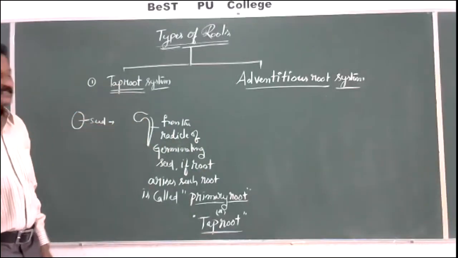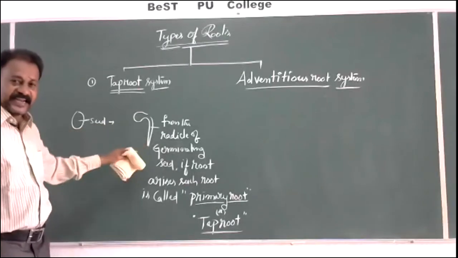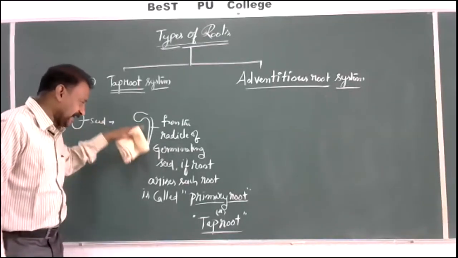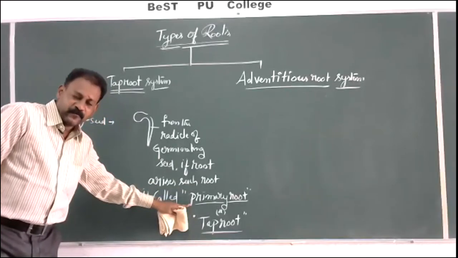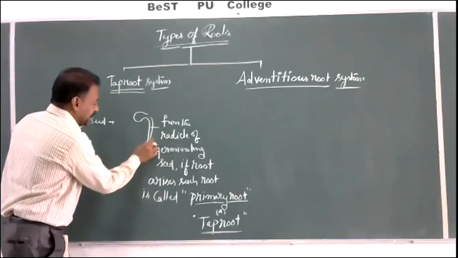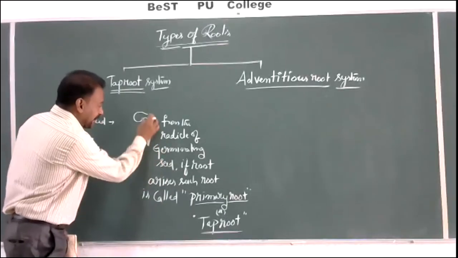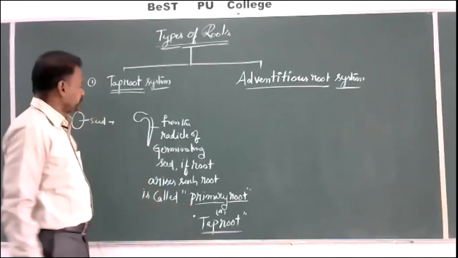Taproot system means from the radical of the germinating seed, if the radical directly develops into a root which grows conically, broad at the base, pointed at the apex, it is called tapering. So taproot or primary root.